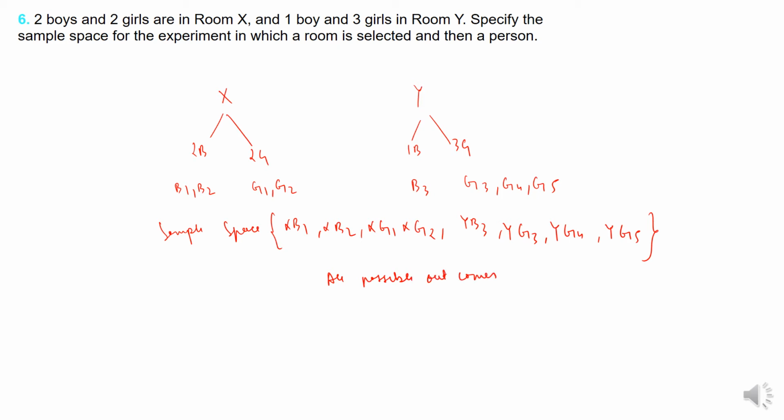Now 2 boys and 2 girls are from X. 1 boy and 3 girls are from Y. Specify the sample space for the experiment in which a room is selected and then a person. Suppose X is selected. These are when X is selected. So when there are 2 rooms, we can either select X or we can select Y. This was when Y is selected.